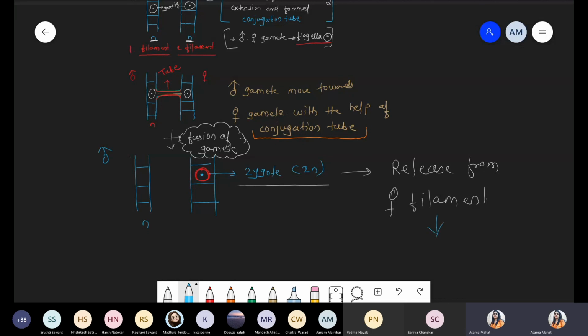Once it is released, it undergoes the process of germination, and immediately it undergoes the process of meiosis. After the meiosis, each and every new filament gets formed, new spores get formed.